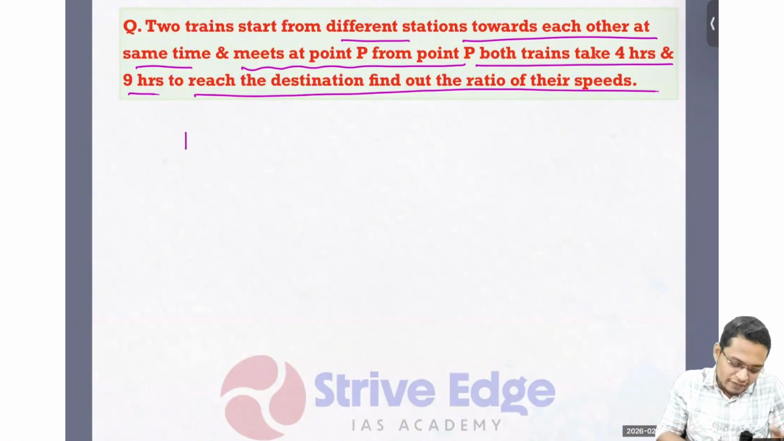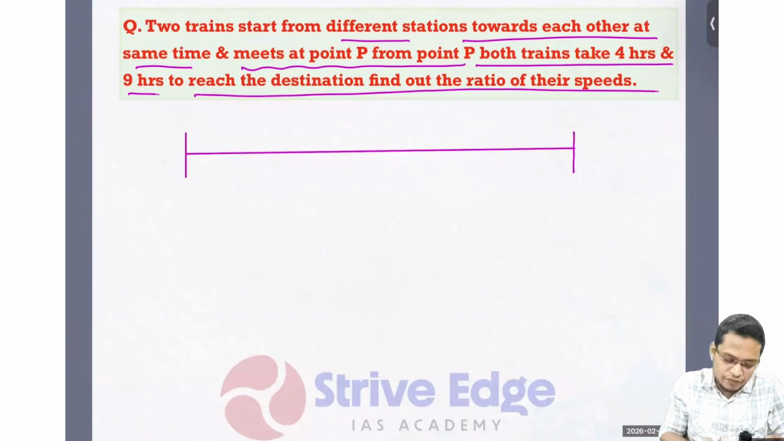Okay. So here two trains are given. So let's say two trains, one train is moving. So this is A, this is B, this is my train B, and this is my train A, and they start towards each other at the same time.